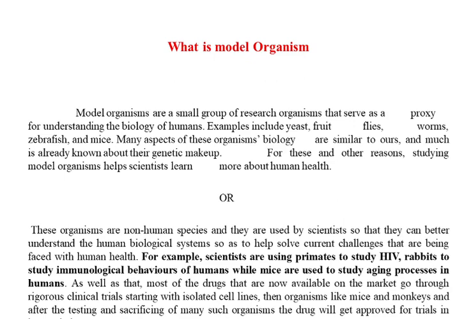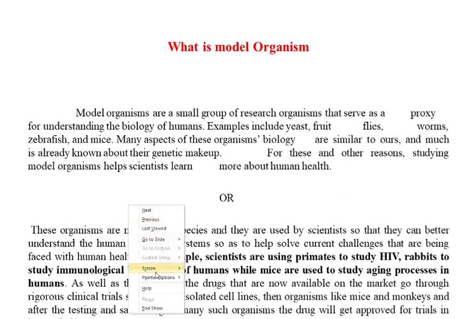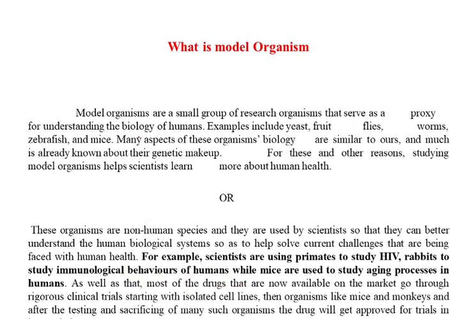Now, what is a model organism? Model organisms are a small group of research organisms that serve as a proxy. On this organism one can perform experiments and obtain results, and those results will ultimately be extrapolated to humans to understand human biology. Examples include yeast and fruit flies.